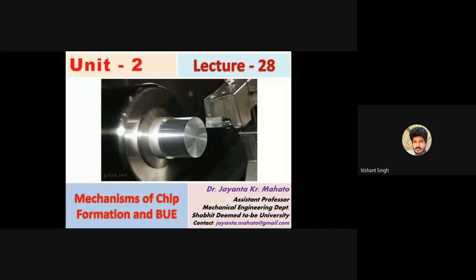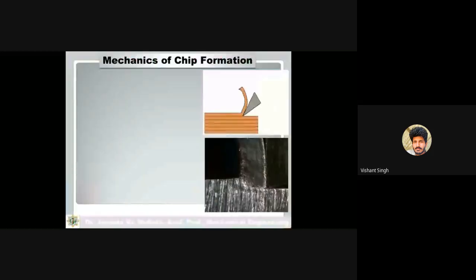What type of chips will be formed, the mechanisms of formation of chips, and what happens when sometimes a built-up edge will form. So first, the mechanism of chip formation.